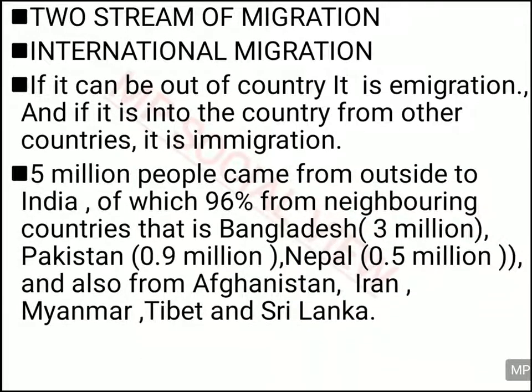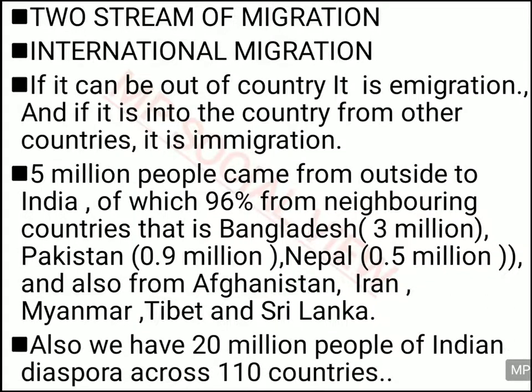Alright, so 5 million people from outside India have come to our country and settled down in India. And of this 5 million people, 96% were from our neighboring countries only. For example, from Bangladesh 3 million people, from Pakistan 0.9 million people, and from Nepal 0.5 million people came and settled down in India. Also from Afghanistan, Iran, Myanmar, Tibet and Sri Lanka, many people came and settled in India.